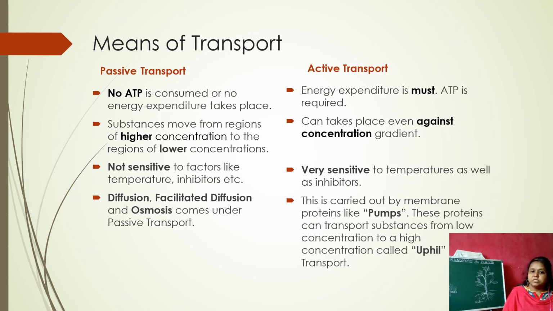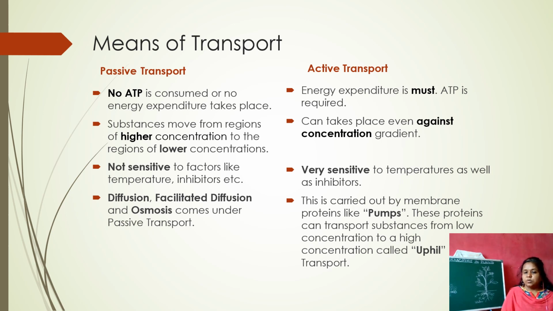And the types of passive transport are diffusion, facilitated diffusion, and osmosis. And in case of active transport, there are some membrane proteins. There are some proteins in the membranes called pumps, and these proteins can transport substances from the low concentration to the higher concentration, which is called uphill transport.